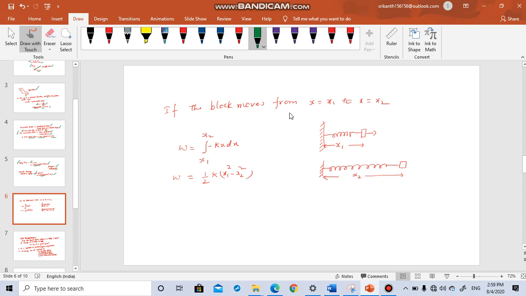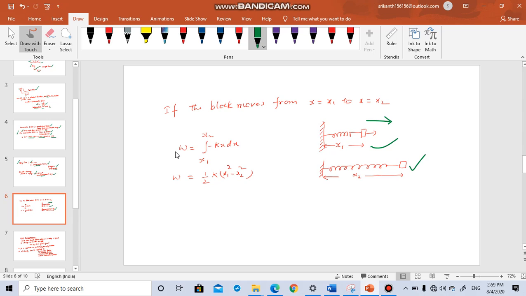Now here, if the block moves from x equal to x1 to x equal to x2, that means this is a spring attached to a wall. This is x1. Now the block got expanded up to here, up to x2. Any general position can be given as x. So x is equal to x1 to x is equal to x2. This much distance the block moved.